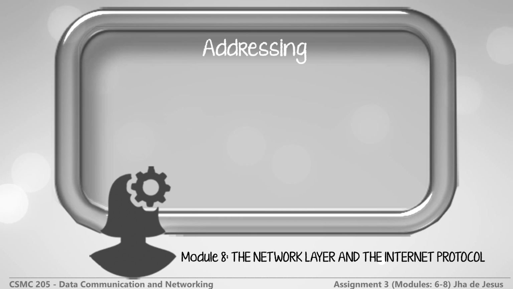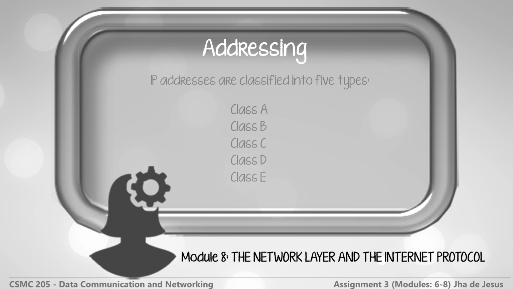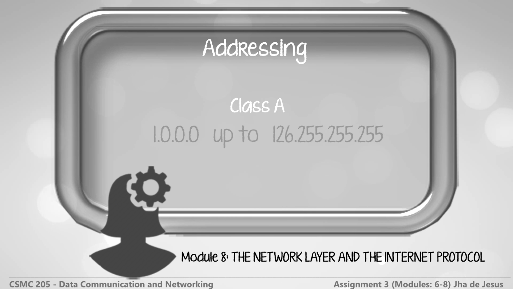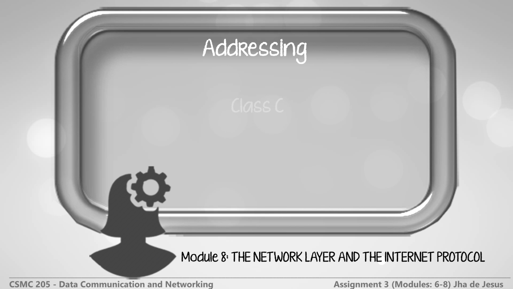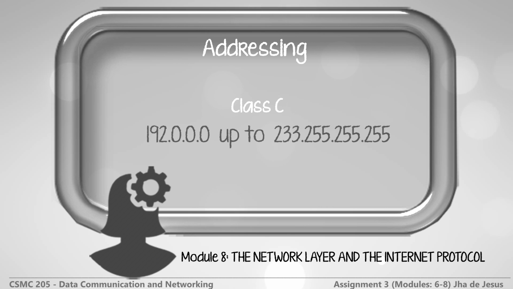We are moving now to addressing. IP addresses are classified into 5 types, from Class A to Class E. The Class A address starts at 1.0.0.0 and covers up to 126.255.255.255, while the Class B ranges from 128.0.0.0 up to 191.255.255.255, and Class C covers 192.0.0.0 up to 233.255.255.255.